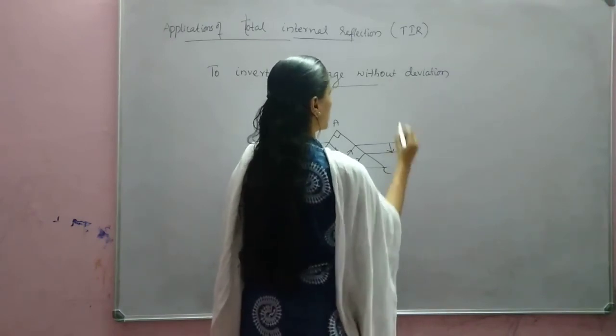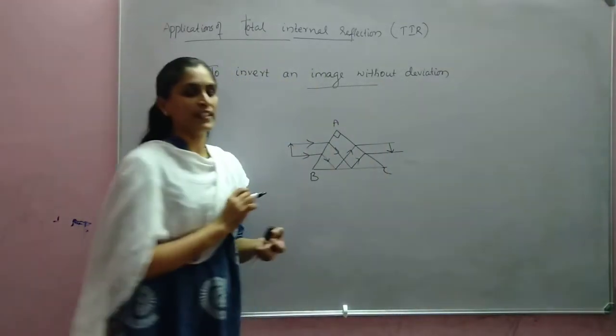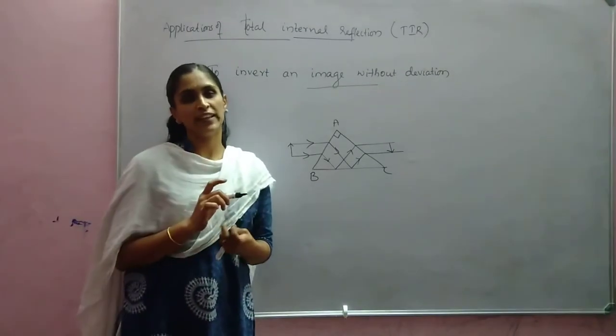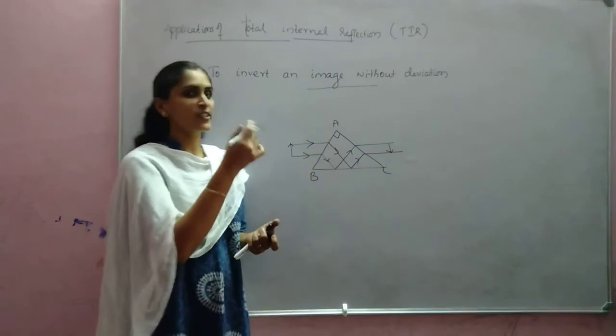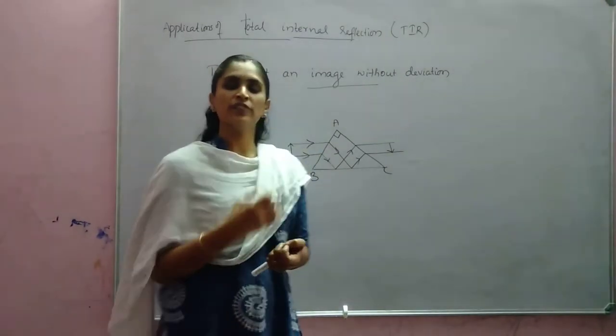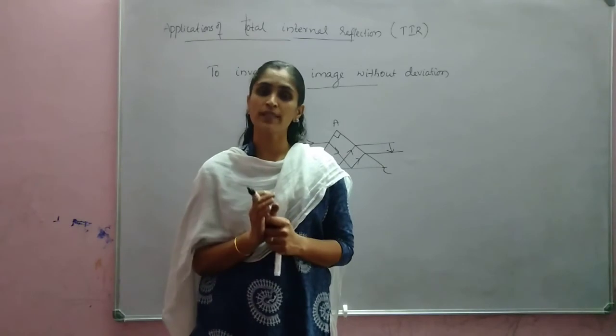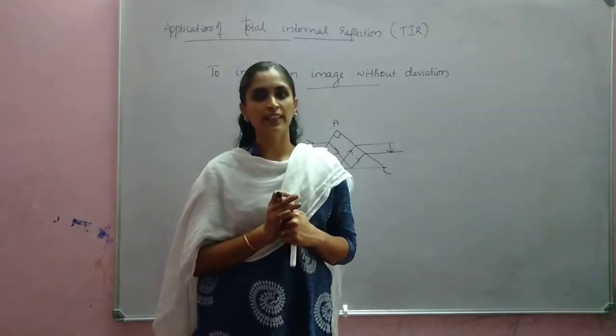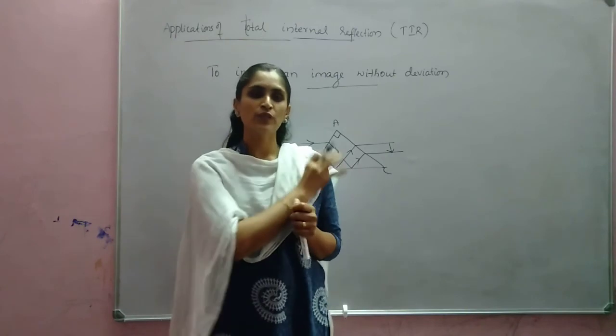Even though it is inverted, no deviation is there. So in the second case, what happens? It is inverted with a deviation of 180 degree. So these are the various uses of total internal reflection by using totally reflecting prisms. They are isosceles prisms with 45 degree, 90 degree angles. Those prisms are used for this purpose.